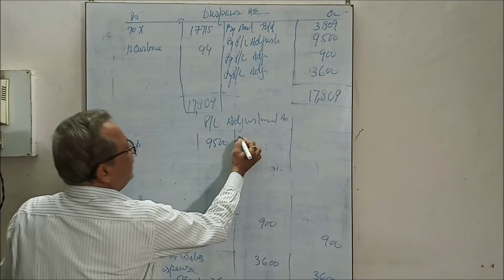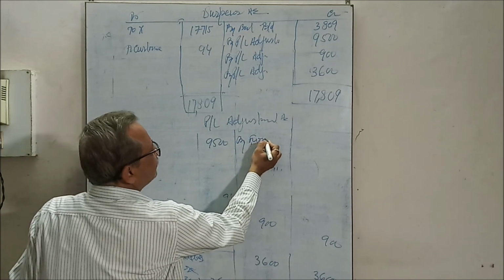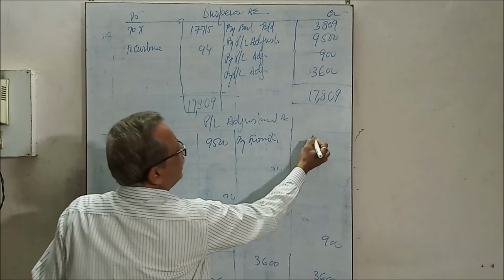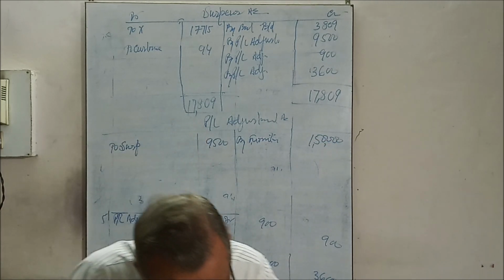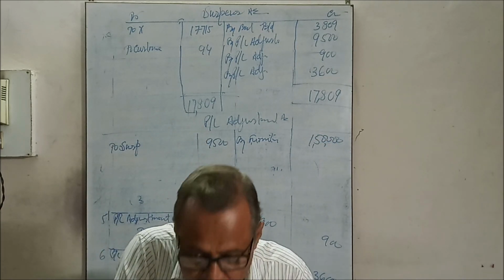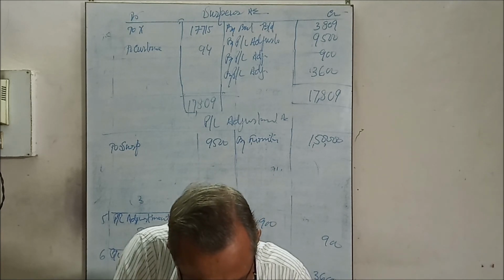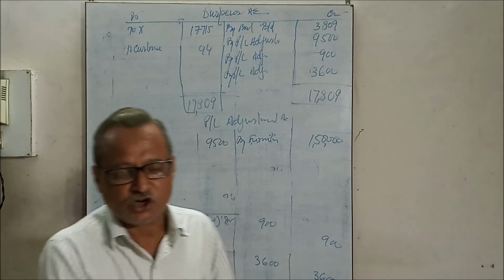We will write here buy furniture, that was 1,50,000. Discount: there was no profit loss adjustment account. Return inward, 900 short.